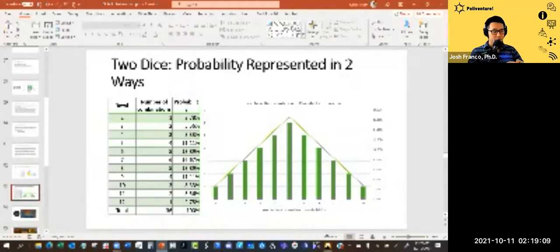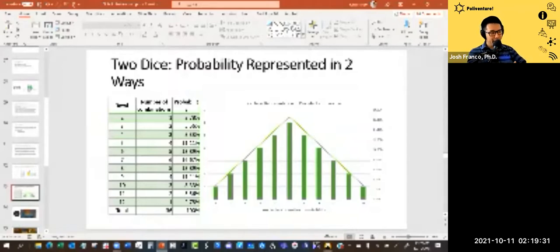Now, if you roll 2 dice again, there's 2 ways to get the number 3, right? In this case, say you roll your first dice and that's a 1, you roll the second dice, that's a 2, that equals 3. Or the reverse could be you roll a 2 and then a 1, that's also a 3. You have a 5.56% chance of rolling a 3 with 2 dice.